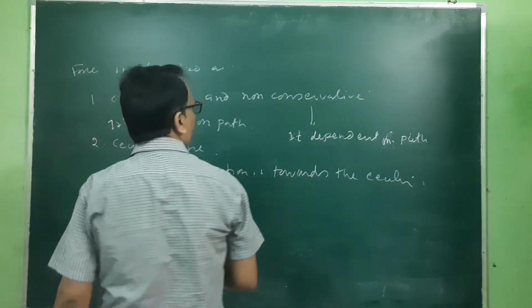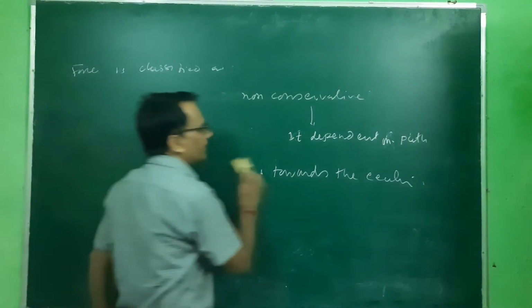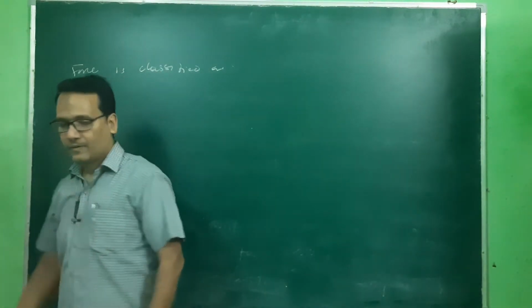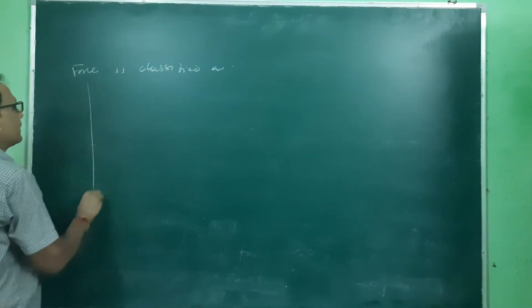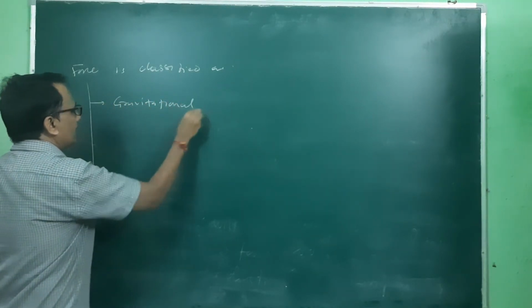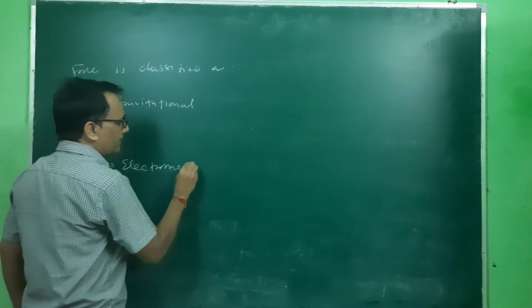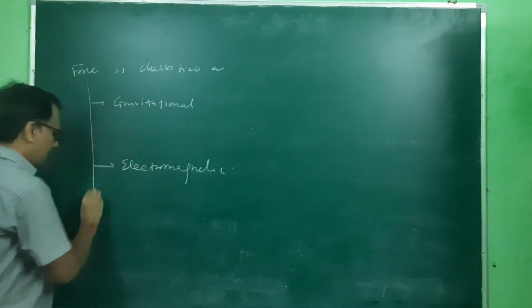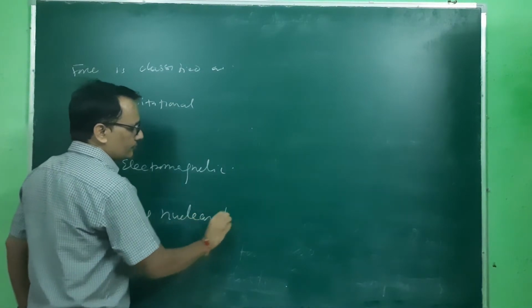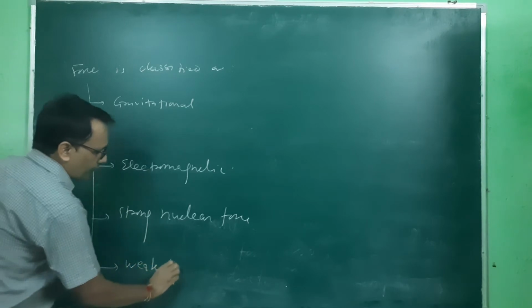And then we have another classification of forces. There are four types of forces. One is gravitational. Second one is electromagnetic. Third is strong nuclear force. And the next one is the weak nuclear force.